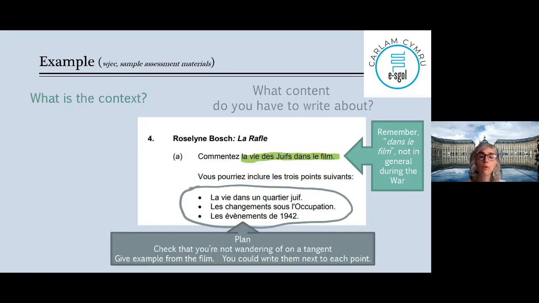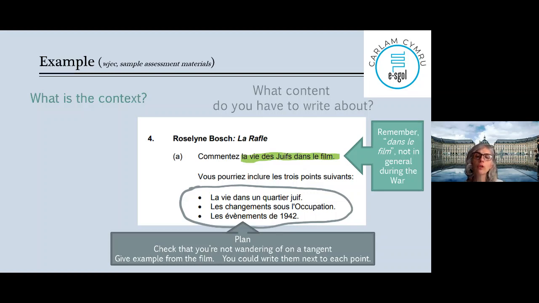Okay, so plan, you should plan. Check that you're not wandering off on a tangent. I've seen that before. Give an example from the film. What you can do before you start writing, your plan is there more or less, okay? The main body plan. So you could write an example from the film by each of those bullet points.